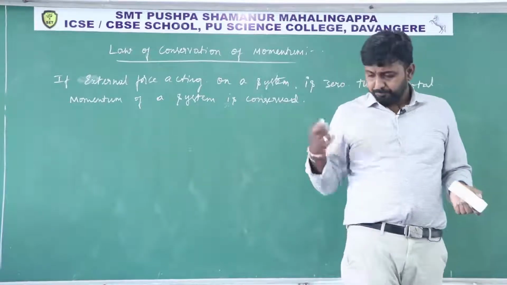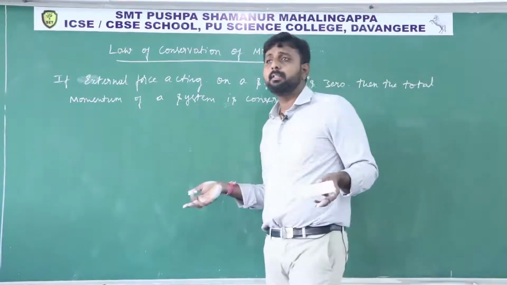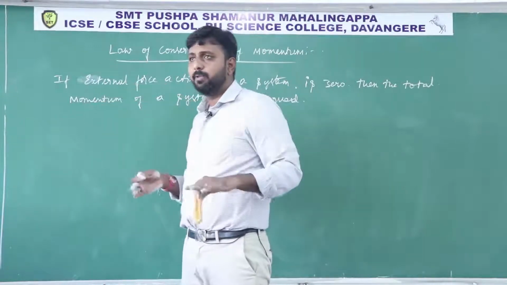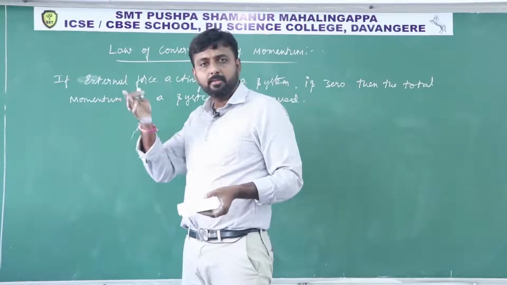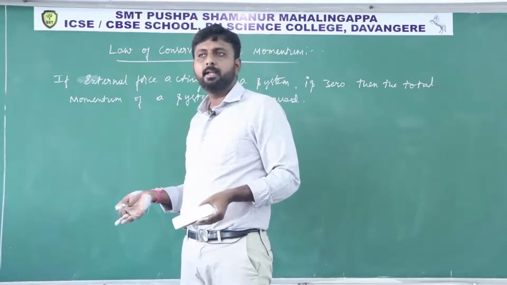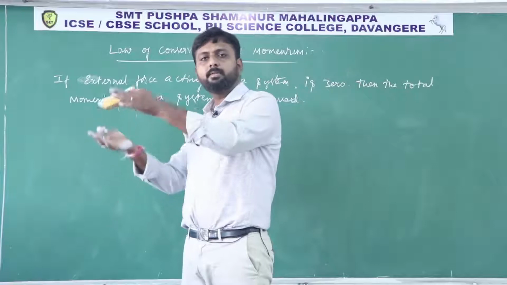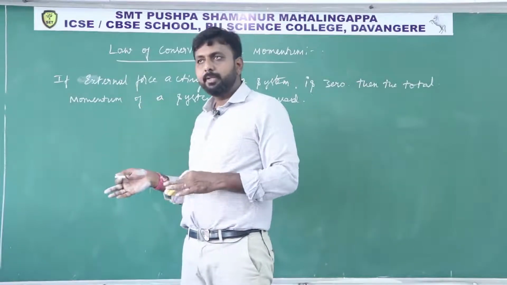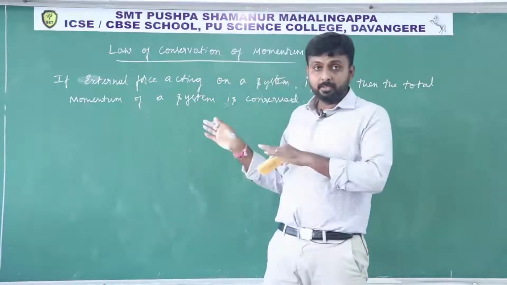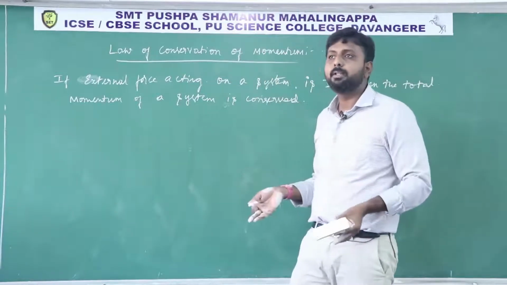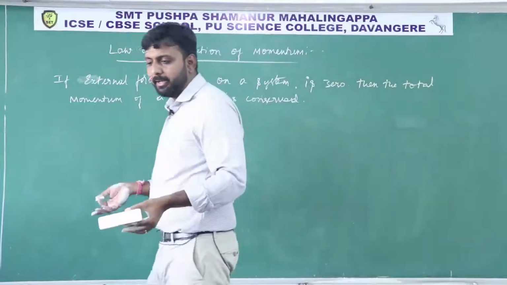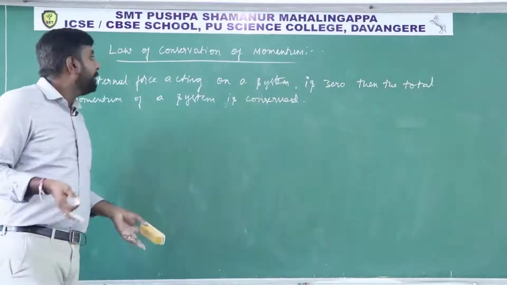That means if the bus is moving with some velocity, and I ask what is the velocity of an individual person, definitely we will say the same velocity as the bus is moving. If the bus is moving with 50 km per hour, each and every person also is moving with 50 km per hour. Such a type of system we can consider.